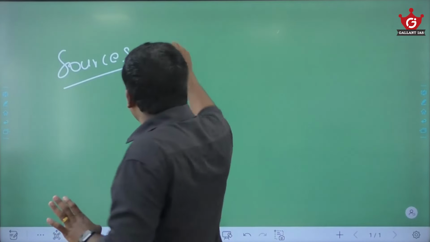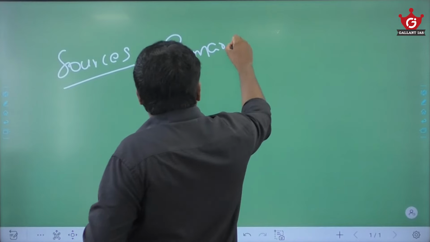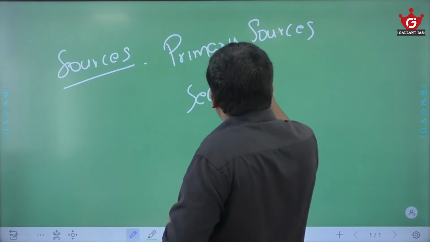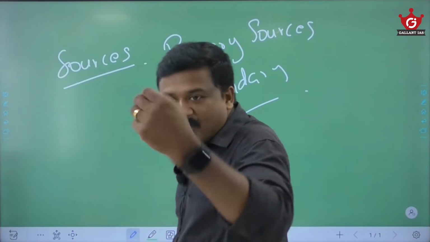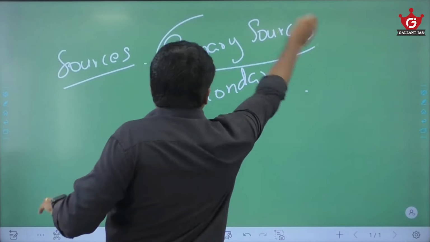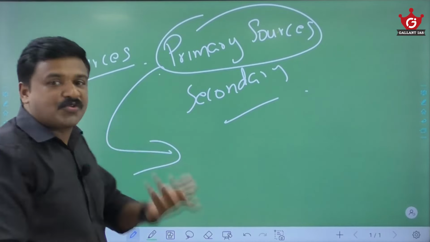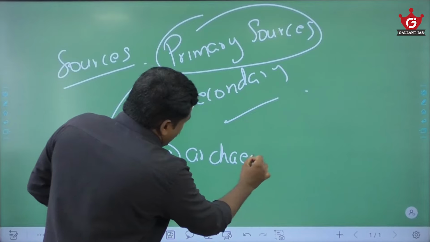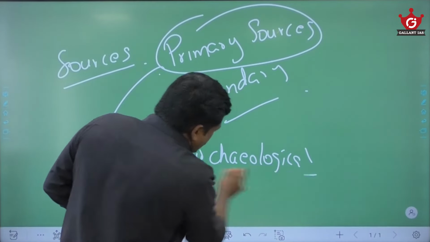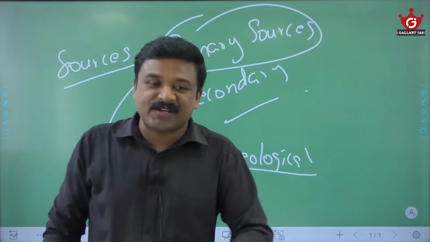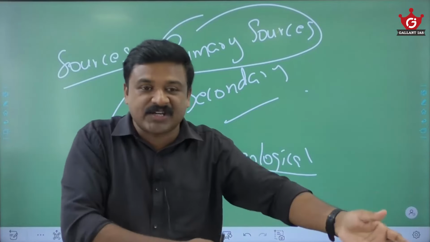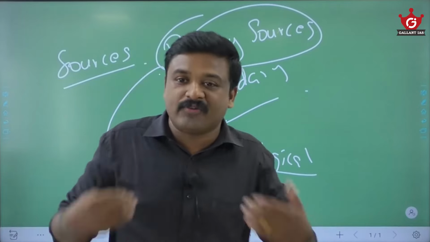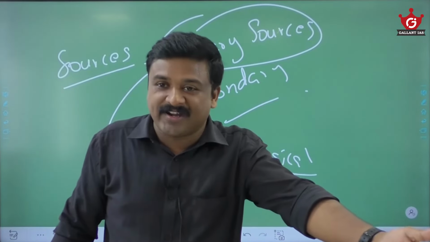Primary sources are there, and secondary sources are there. It is very easy. Now I will tell you what is primary sources. See, for reconstructing the history of India, we require the archaeological findings. Am I right? Archaeological findings. For example, Indus Valley civilization. Most of its civilizational features, its society, its economy, its culture, its religion, whatever information we got, that is by digging the ground here.